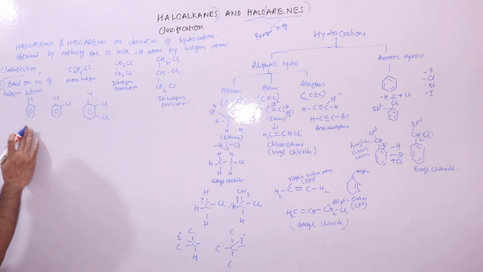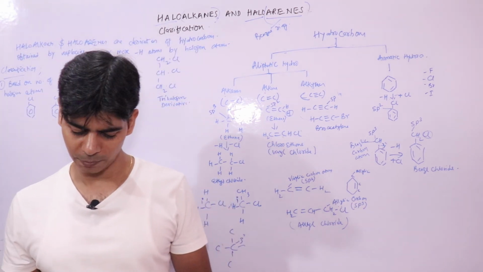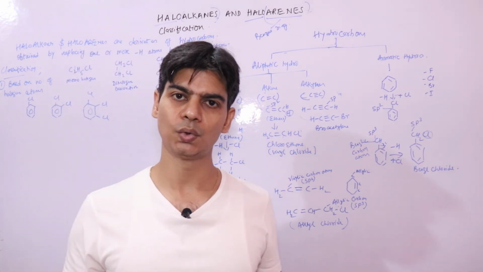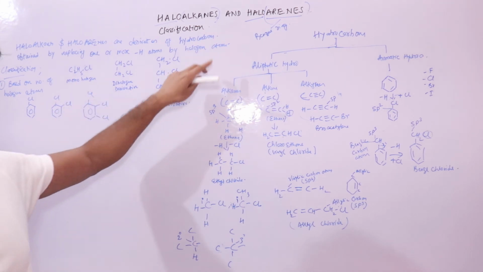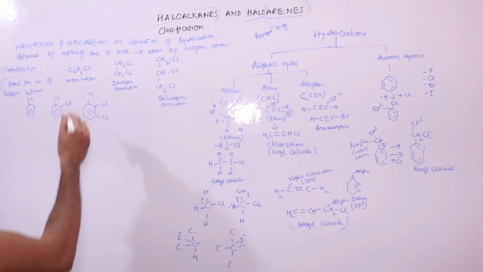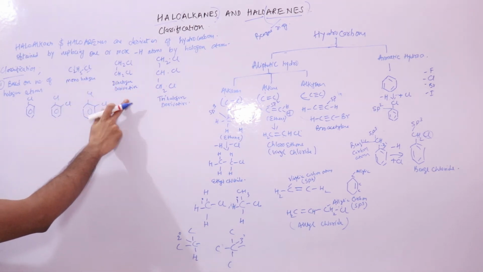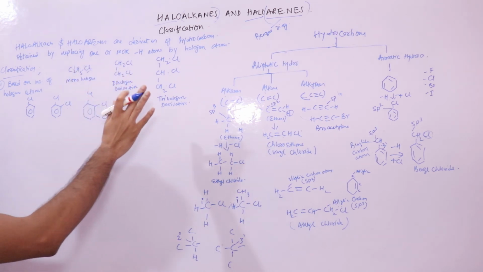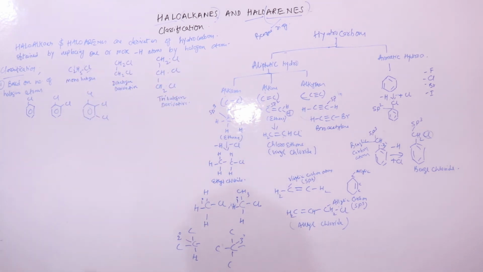So these are your halogen derivatives, which are classified based on the number of halogen atoms attached to the benzene ring or to your aliphatic hydrocarbons, which are your alkanes. Here you have one halogen atom, monohalogen derivatives. These are dihalogen because you have 2 halogens. When you have 3 halogens, you have trihalogen derivatives.